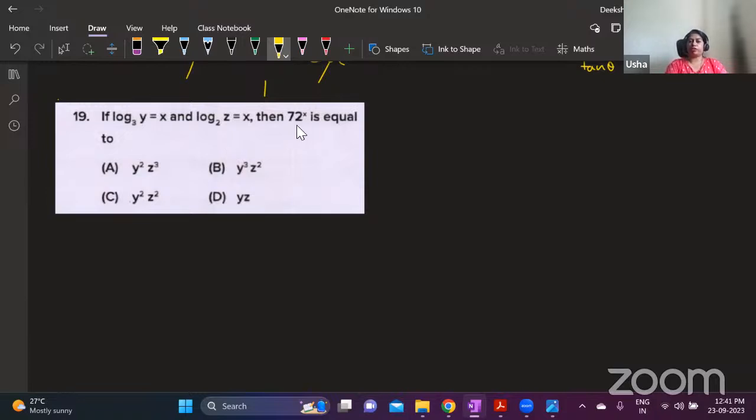So first we have to look at the question. The question is 72 power x, and the options are all in y and z. So we have to first understand that.